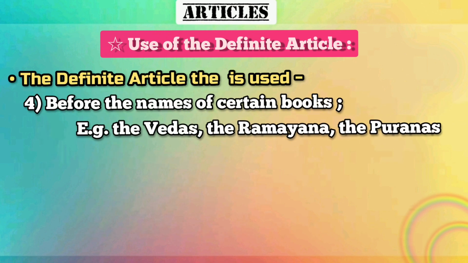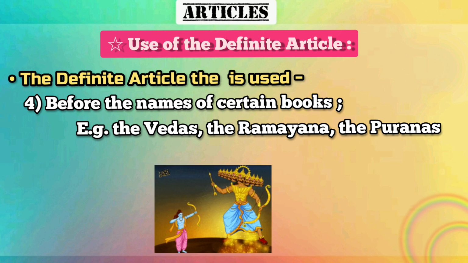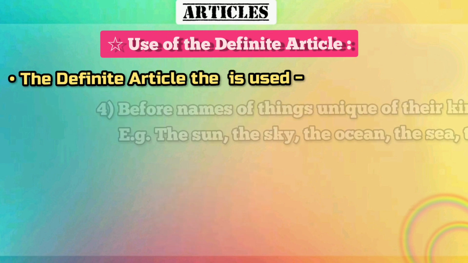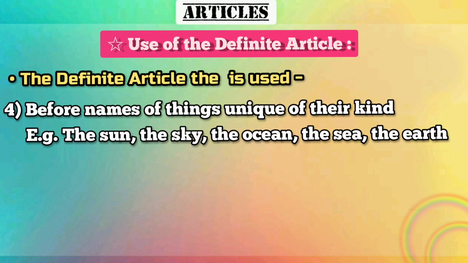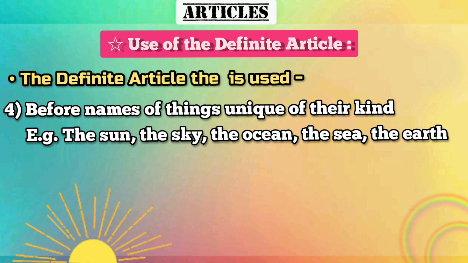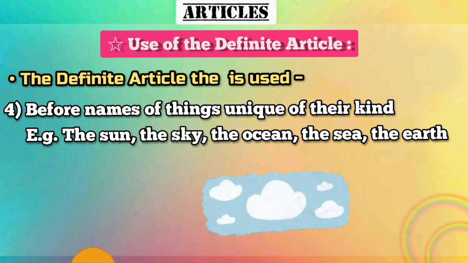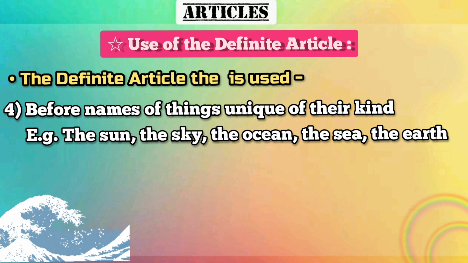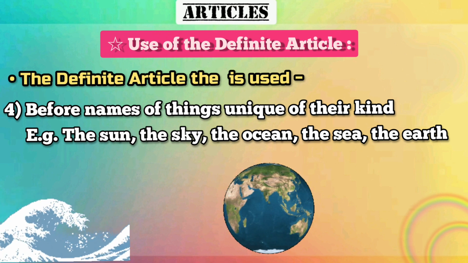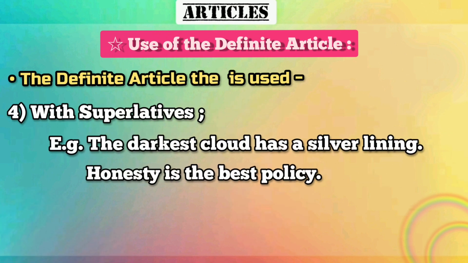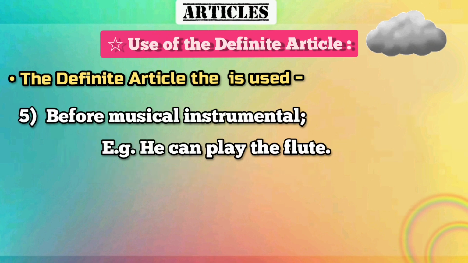The is also used before the names of certain books, for example the Vedas, the Puranas, the Ramayana. Also before names of things unique of their kind, for example the sun, the sky, the ocean, the sea, the earth. The is used before superlatives. For example, the darkest cloud has a silver lining. Honesty is the best policy.